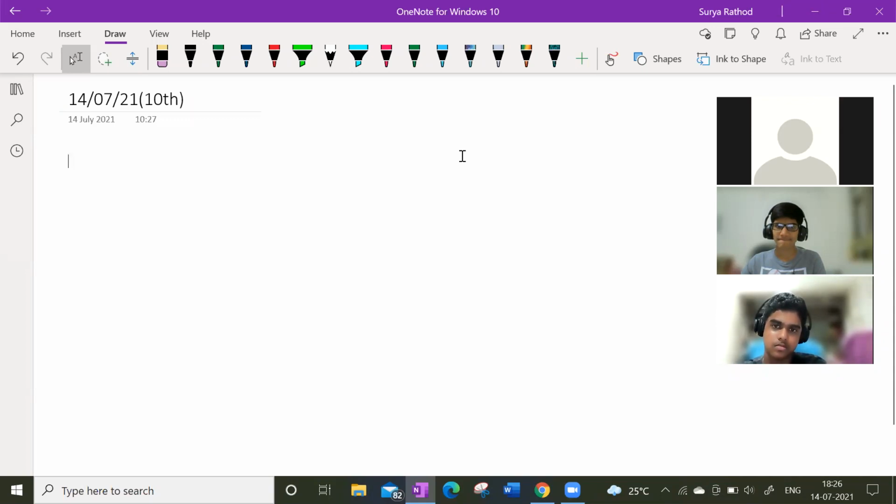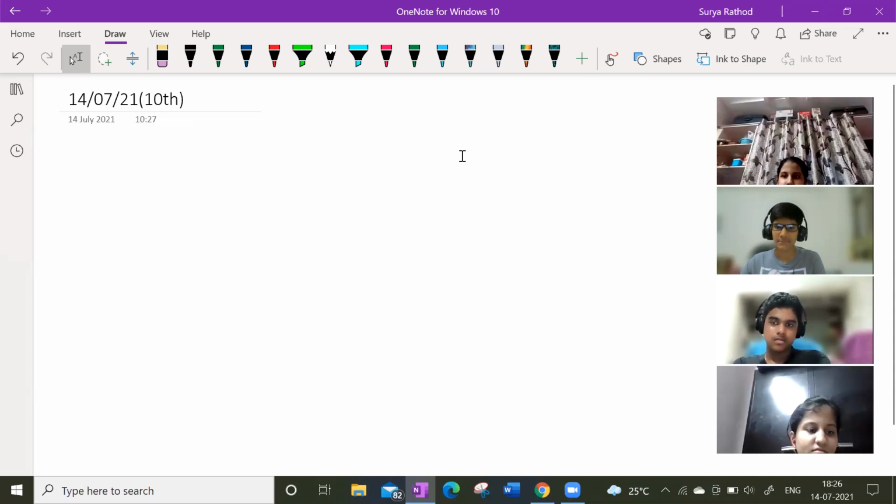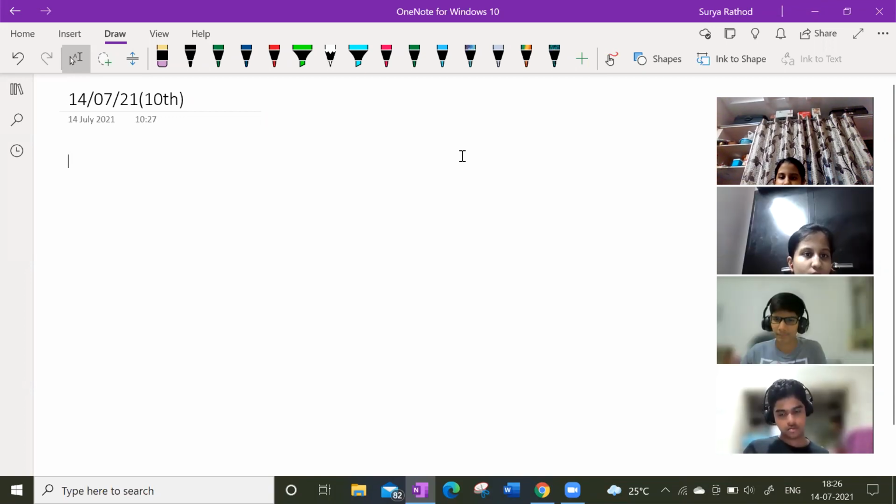Pratibha, Pratyusha, both. Tell me, what is the reason behind not attending the last class? The power got cut. Okay, didn't you have a mobile? There is a problem with joining, a problem with the channel. Okay, there shouldn't be that much of a problem joining on mobile. You should not bunk the classes. Every class should be attended. Pratyusha, are you understanding my point? Okay. Yes, sir, I will go through the recorded class.